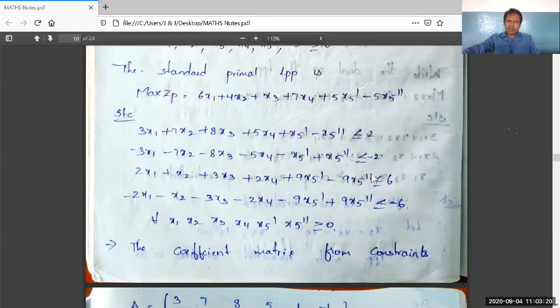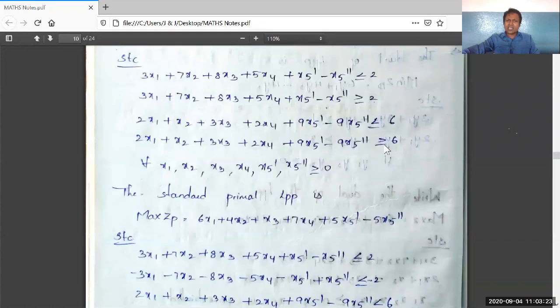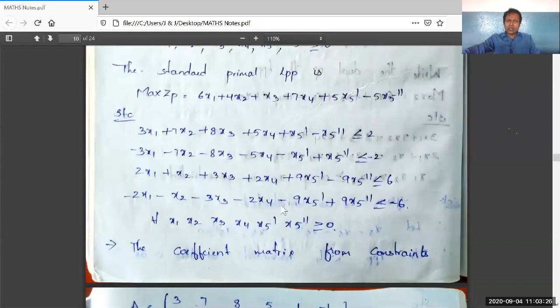In the same way I have converted the last constraint from greater than or equal to into less than or equal to just by multiplying with minus sign on both sides, with the same coefficients with different signs. 2, 1, 3, 2, 9, minus 9, and here there are minus 2, minus 1, minus 3, minus 2, minus 9 and 9. Here 6 is present and here minus 6 is present. As we have multiplied with minus sign on both sides of the second constraint and fourth constraint, we have got all the inequalities as less than or equal to type.